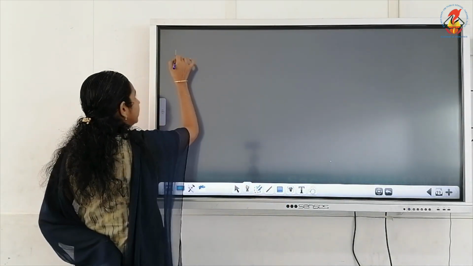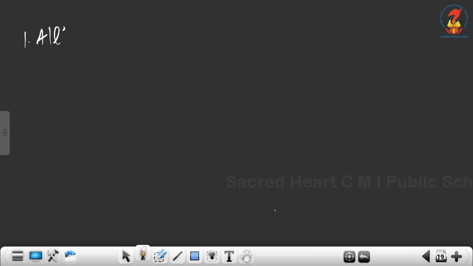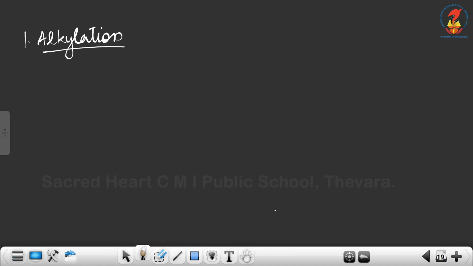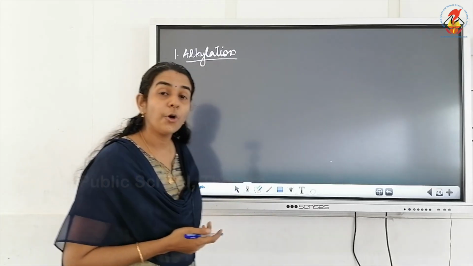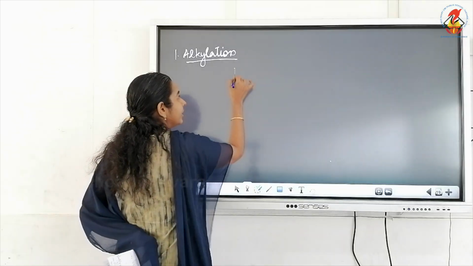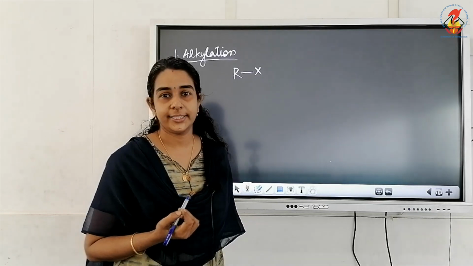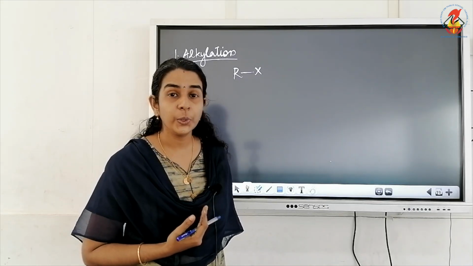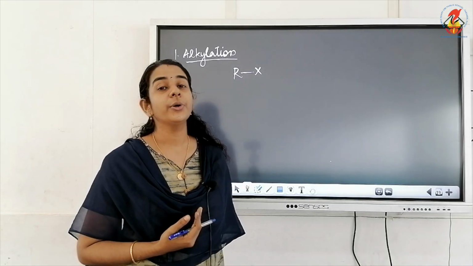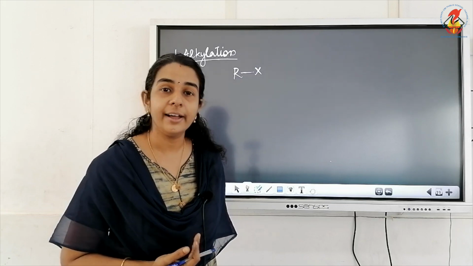The first one is alkylation. Alkylation of amines. Amines on reaction with alkyl halides. The alkyl halide general formula is RX. So amines can undergo alkylation reaction on reaction with alkyl halides.